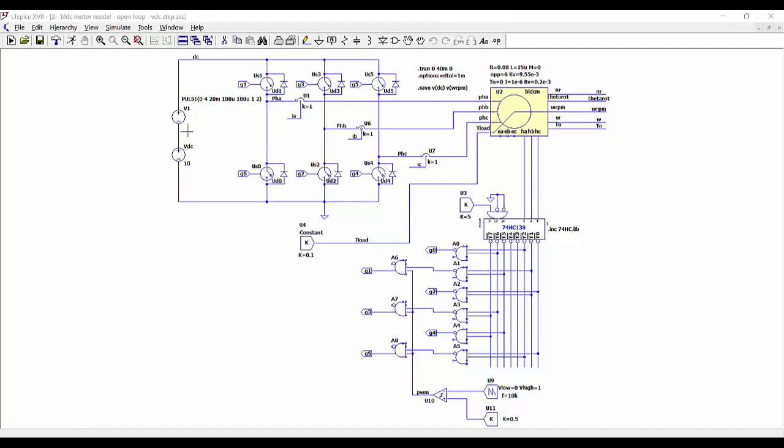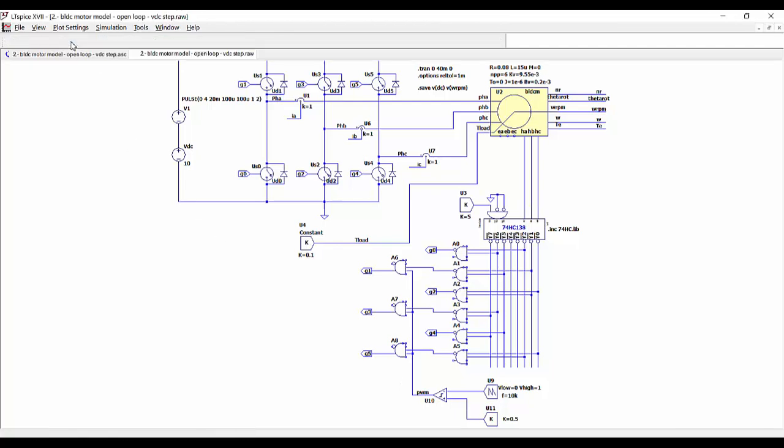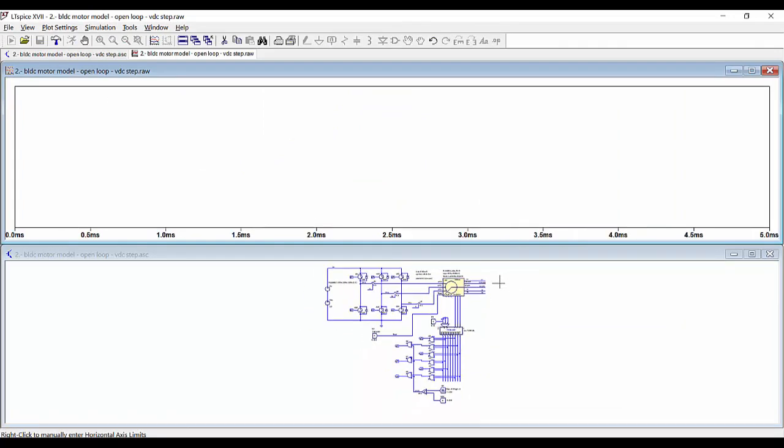So here we have this voltage source that we are going to apply at the time instant of 20 milliseconds and with an amplitude of 4 volts. So the step is going to be from 10 volts to 14 volts. And then here we are applying a value of 0.5, so the duty cycle that we are going to apply is 0.5 also. So now we are going to run the simulation and see the results.